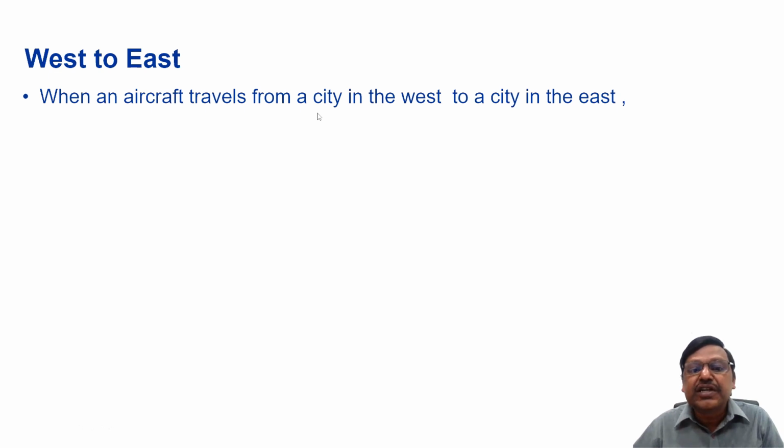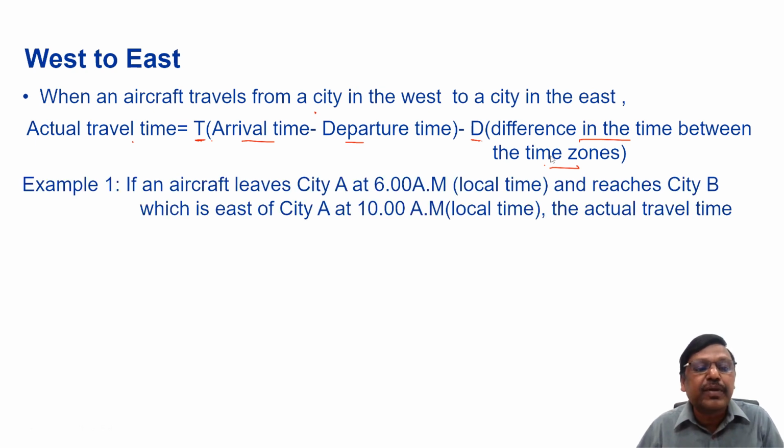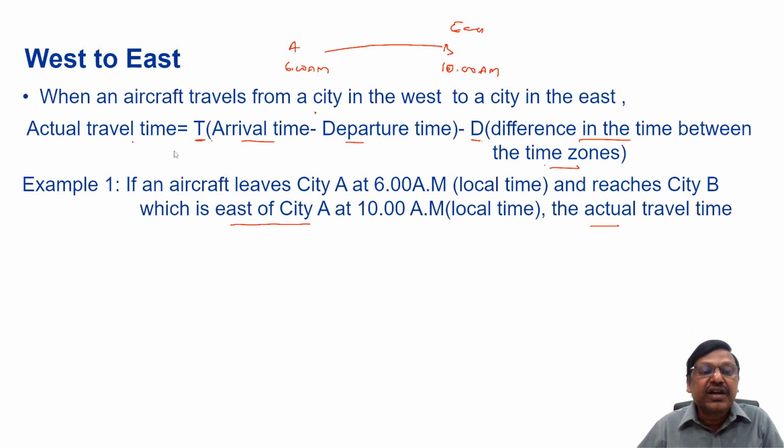When an aircraft travels from a city in the west to a city in the east, the actual travel time is T minus D. What is this T? Arrival time minus departure time. What is D? The difference in time between the two time zones. Let me explain this with an example. If an aircraft leaves city A at 6 a.m. and reaches city B, which is east of city A, at 10 a.m. of its local time, what is the actual travel time? T will be arrival time minus departure time, 10 minus 6, 4.